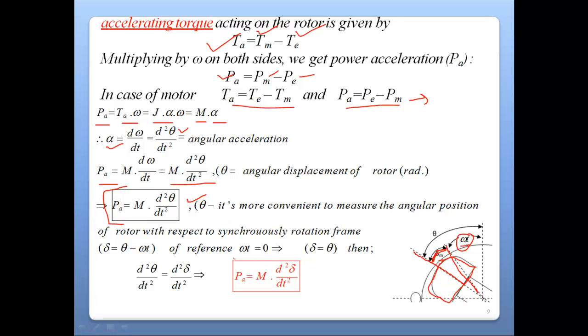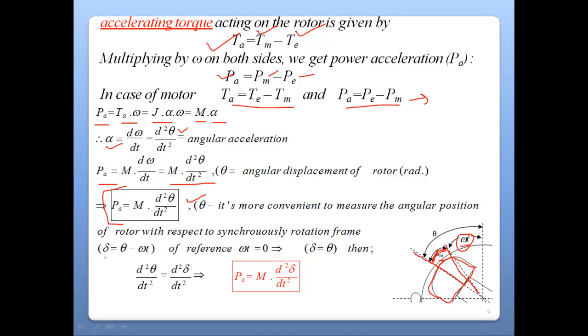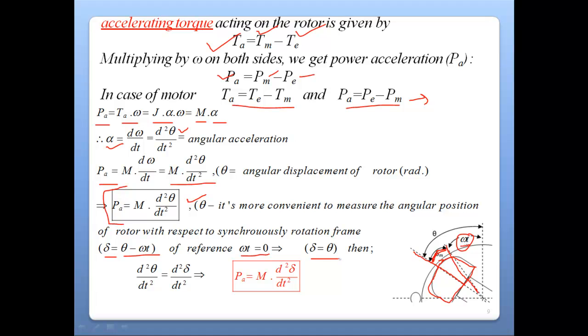Now if we see here, from this analysis, if it is a complete theta for mechanical power, then we can easily say that with respect to the synchronous rotating frame, delta is nothing but theta minus omega t from the diagram, and omega t becomes 0 when the machine is rotating synchronously. Then definitely delta becomes theta, or theta becomes delta. So we can replace d2 theta upon dt square with the rotor angle d2 delta upon dt square, and the accelerating torque becomes like this.